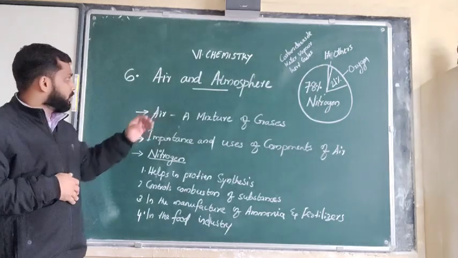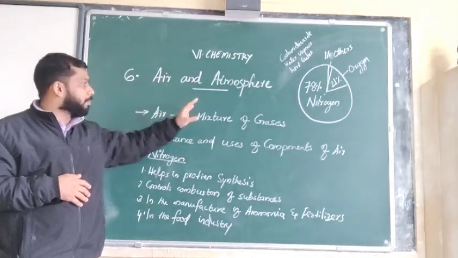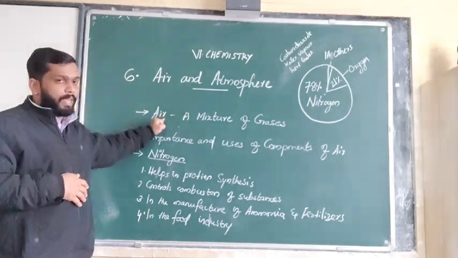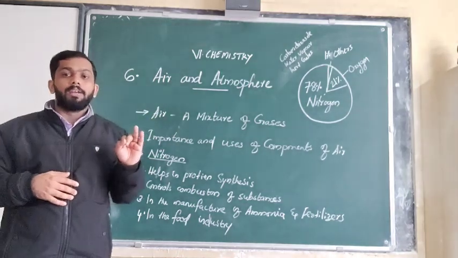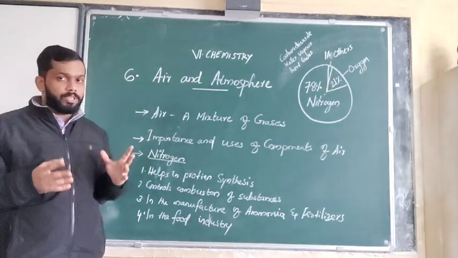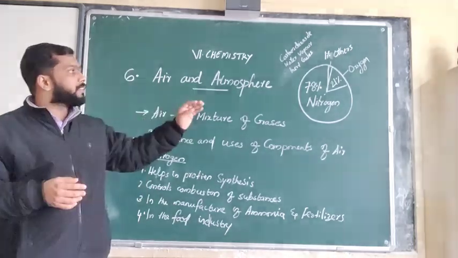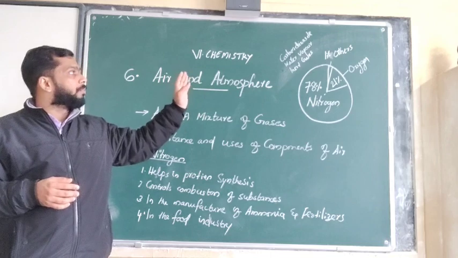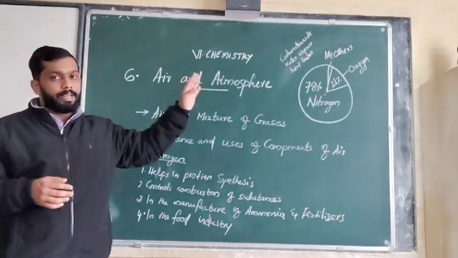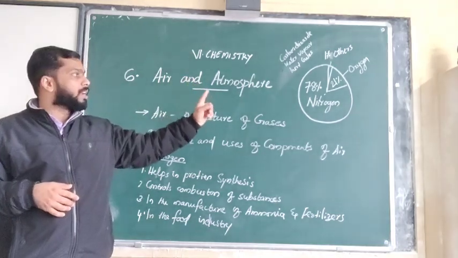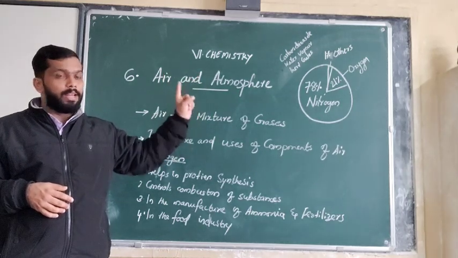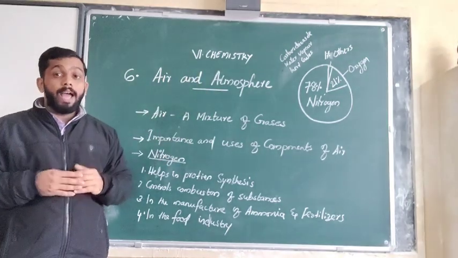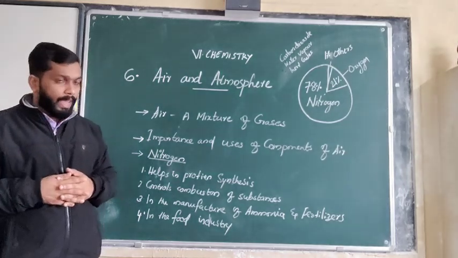Okay, so we have just started with air and atmosphere, and we have seen what air is. Air is a colorless, odorless, tasteless mixture of gases. The components are nitrogen, oxygen, carbon dioxide, water vapor, and inert gases. The main components are nitrogen and oxygen, where nitrogen is called the inactive component and oxygen is called the active component of air.